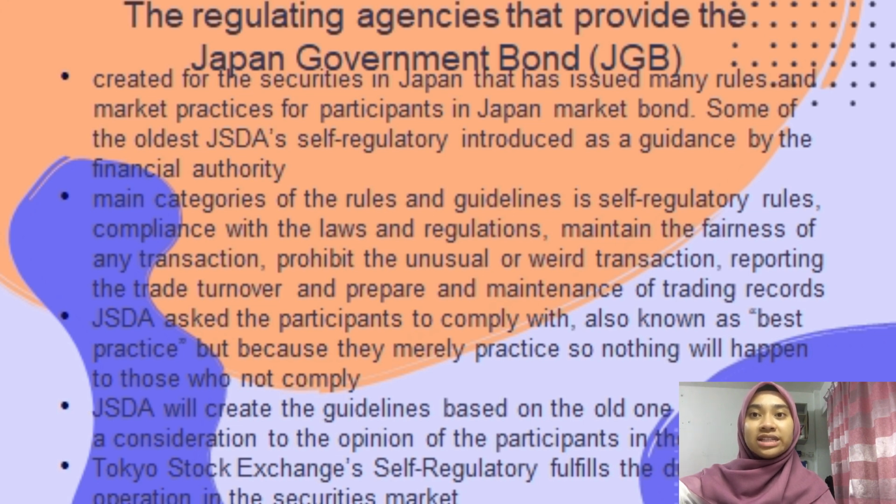Some of the oldest JSDA self-regulatory rules were introduced as guidance by the financial authority. The main categories of the rules and guidelines are self-regulatory rules complying with law and regulation to maintain the fairness of any transaction. Tokyo Stock Exchange self-regulation fulfills the duties of the operation in the securities market.